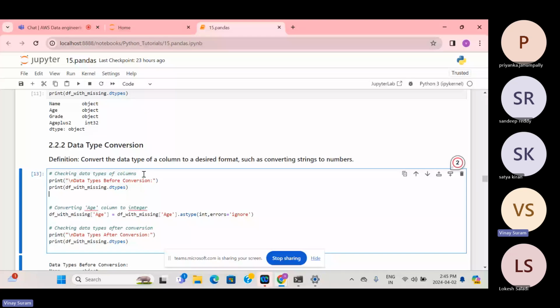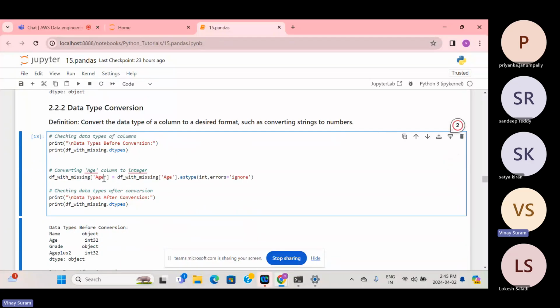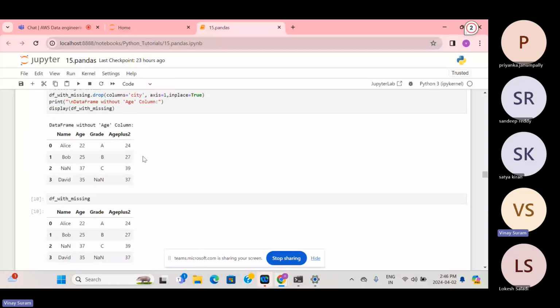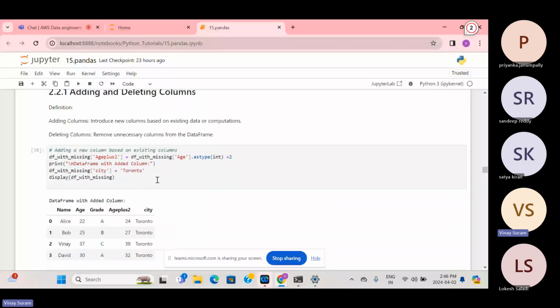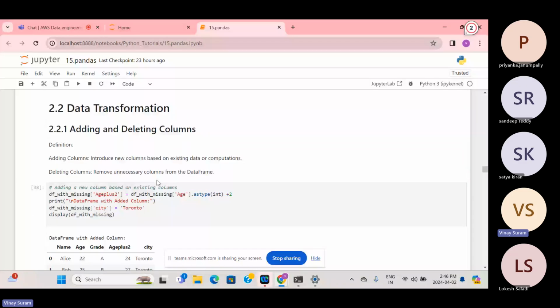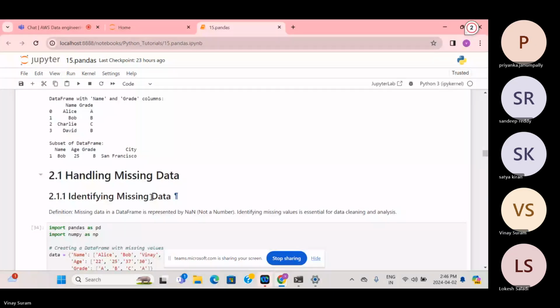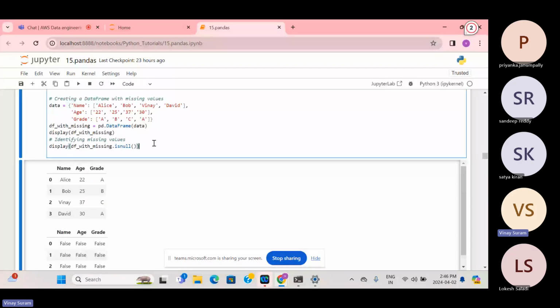So right now, if you could see, we have data type conversion. What we have is age, which is simply a string, and we just converted it to int. Why is age a string? Because we previously added it as a string. I'll just create the data frame right away.